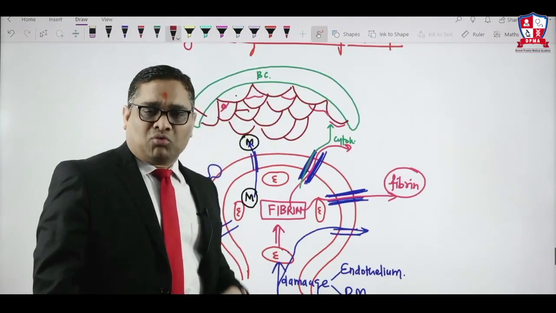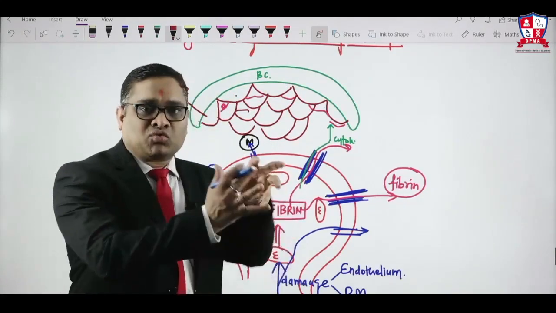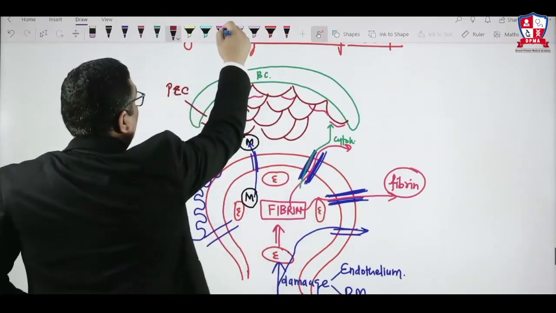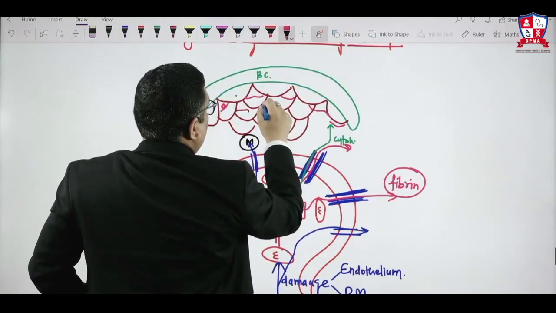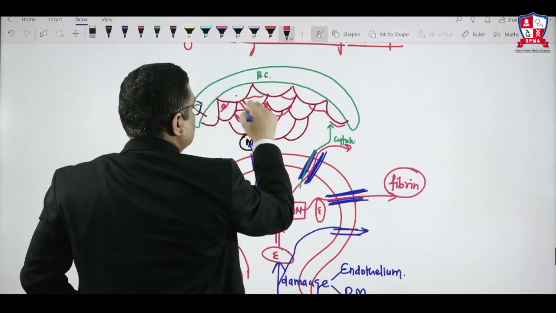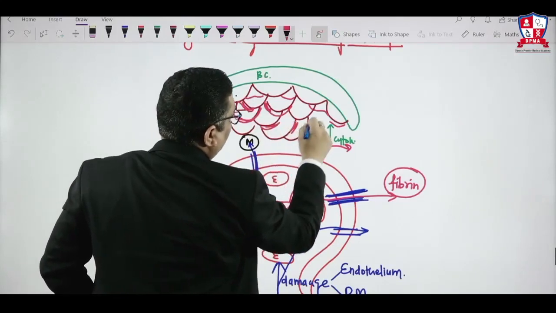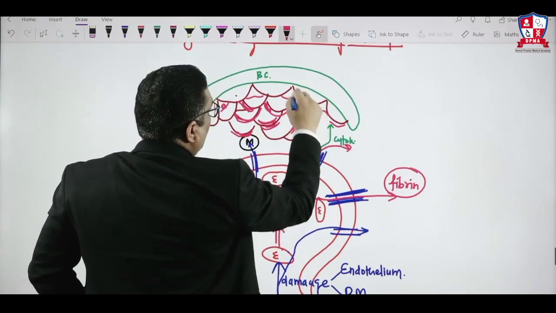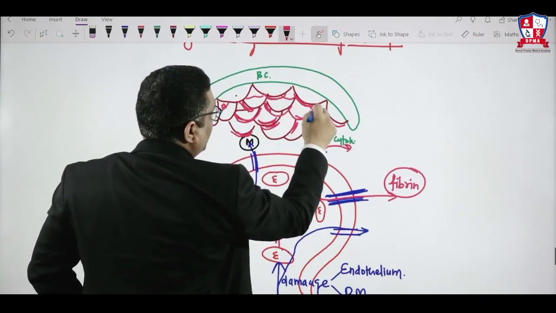How is this possible? They are sticking to each other and making a heap of parietal epithelial cells because of the fibrin. Here you will notice they are having a fibrin lining. On all the parietal epithelial cells, you will notice some amount of fibrin is present, which is a glue-like substance holding all these cells together.